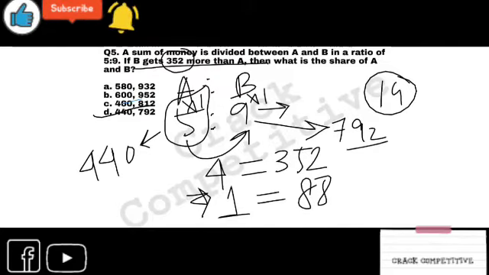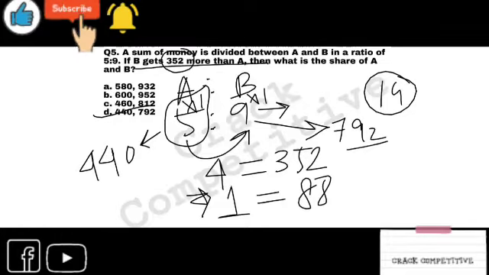I think this is the easier process, as we have seen that the earlier one which we solved with x was very tough, it was a time taking process. But this is the easier process and this won't take much time. Just understand that there is a difference between A and B, which is 4. And also in the question you can see that there is a difference between their division of money, it is 352. So 4 equals 352, 1 equals 88.